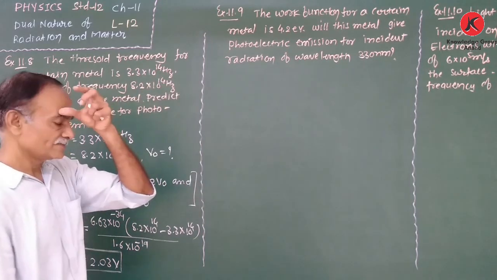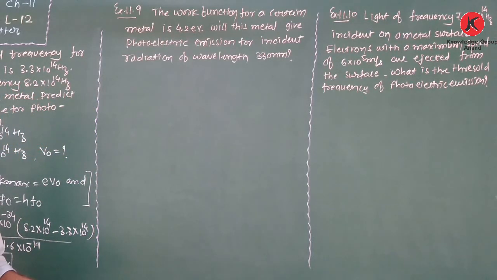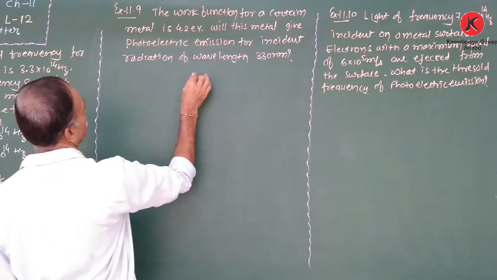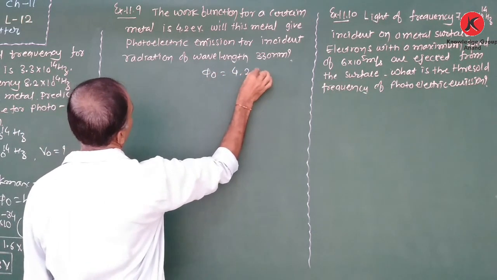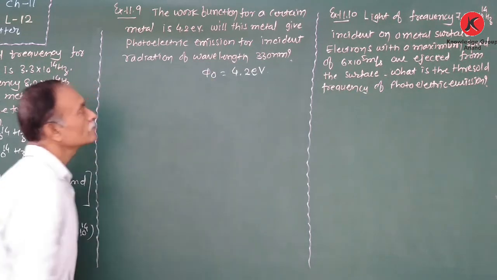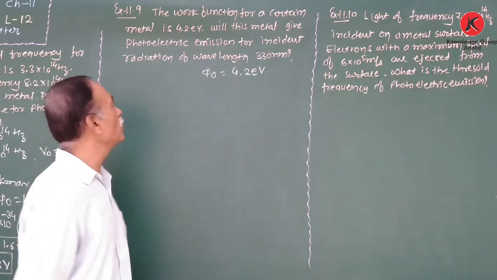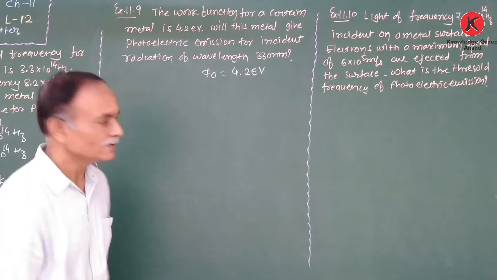Now next numerical is 11.9. The work function for a certain metal is given, that is 4.2 electron volt. Work function phi 0 is 4.2 electron volt. Will this metal give photoelectric emission for incident radiation of wavelength 330 nanometer?